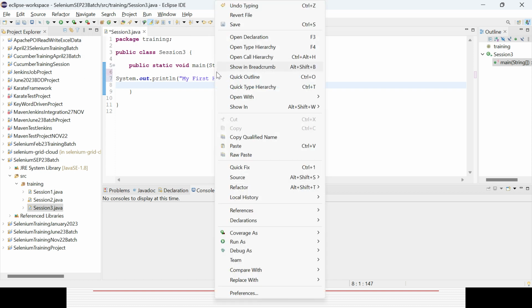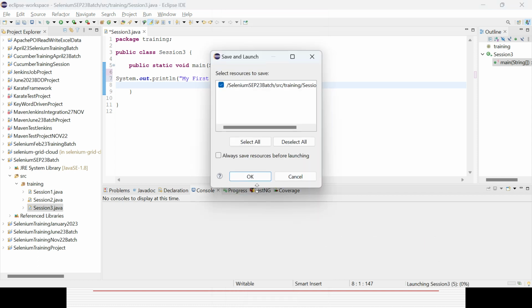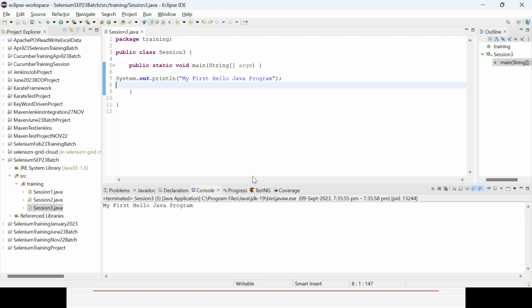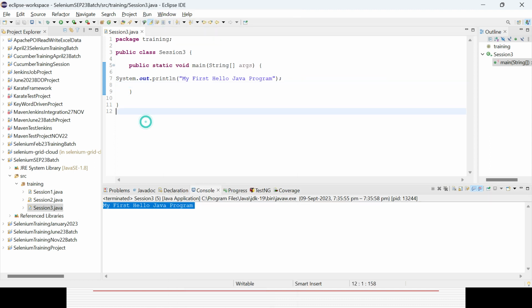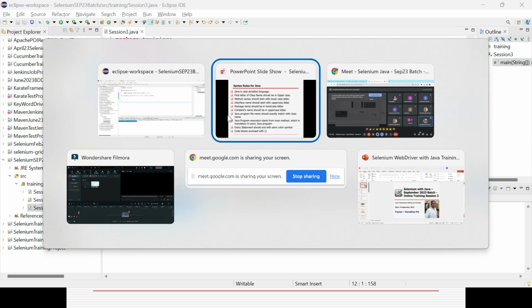So go, right click here and Run As Java Application. You need to save it and then run it. You can see the output is coming into the console, that is called the console. You can also use the run shortcut. In case you are running with TestNG, you can also do it from there. That is the run setting available in Eclipse.